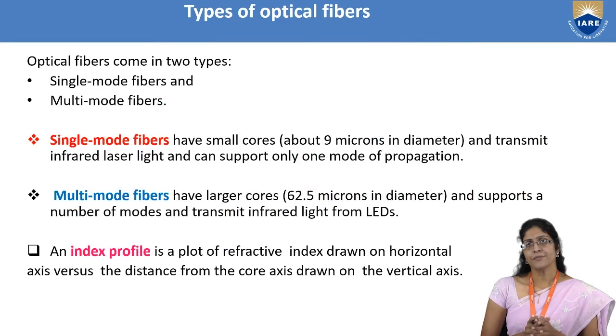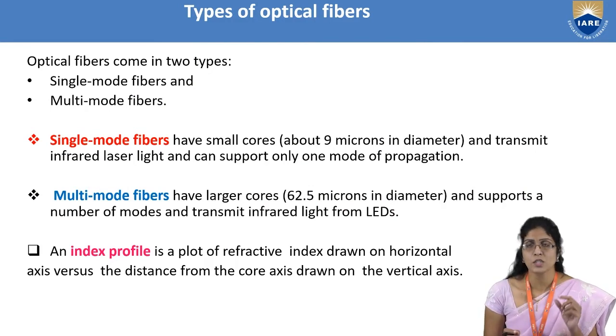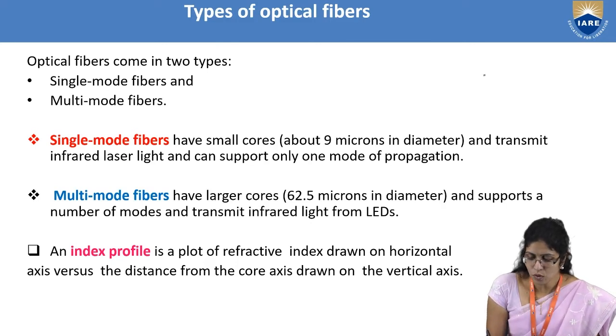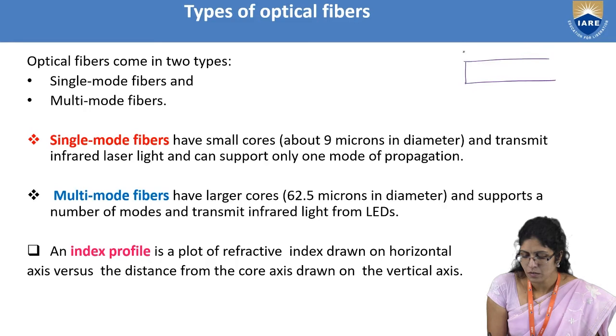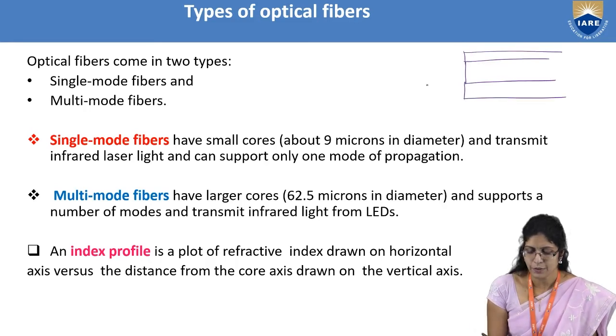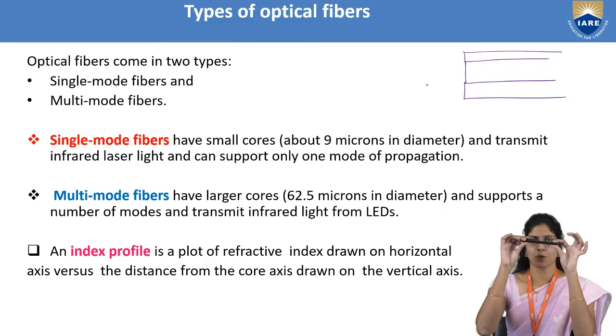Now, the optical fibers are classified into single mode and multi-mode. If you have to understand what a single mode fiber is, a single mode fiber has a small core. If you see the longitudinal cross-sectional area, it will be like this.